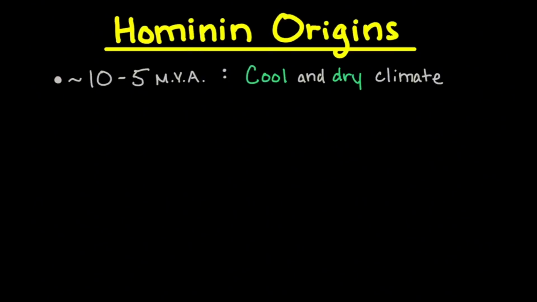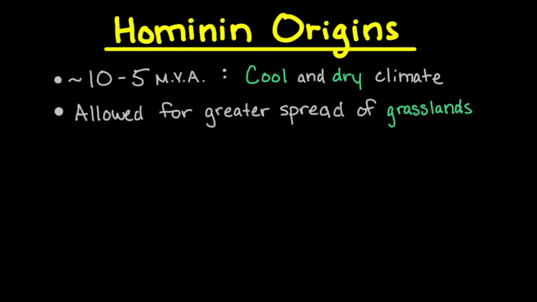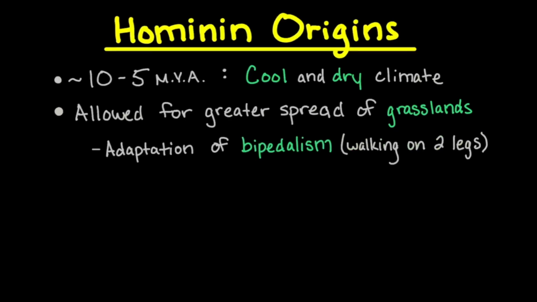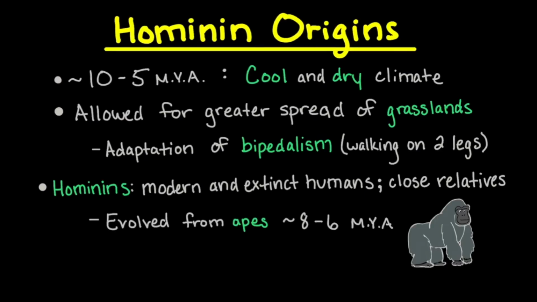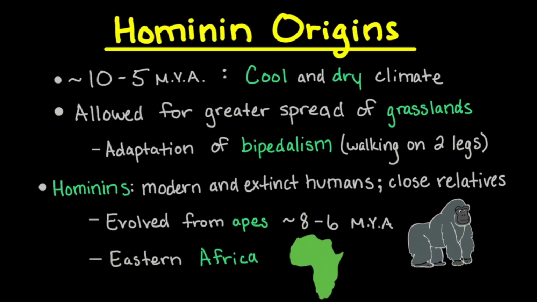Around 10 to 5 million years ago, Earth had a cool and dry climate. This allowed for a greater spread of grassland habitats. This led to an adaptation of bipedalism in primates, which is walking on two legs. This led to the appearance of the first hominins. Hominins are modern and extinct human groups and their close relatives. They evolved from apes around 8 to 6 million years ago in eastern Africa.